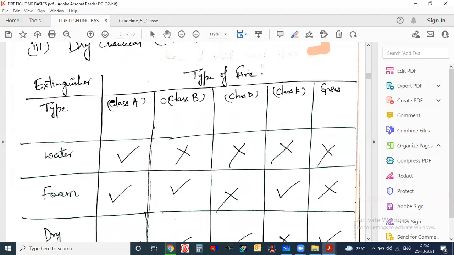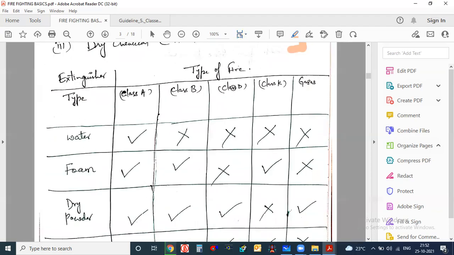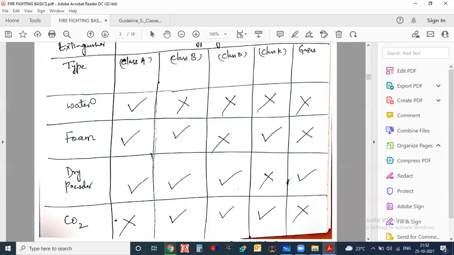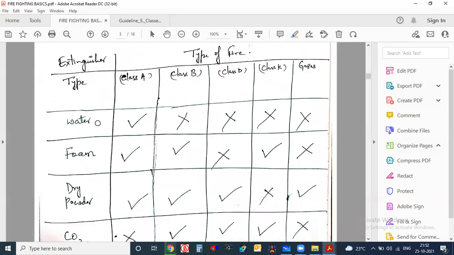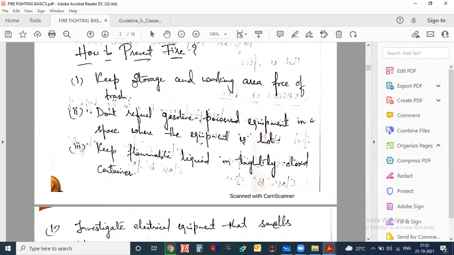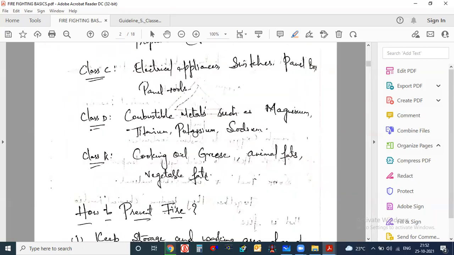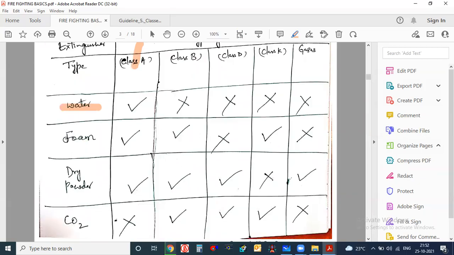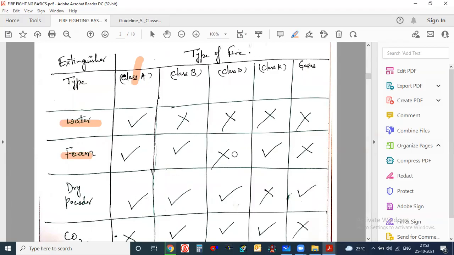Here they have given the type of extinguisher and the type of fire where you can use it. For example, if you go with the water type of fire extinguisher, you can use it on class A. Class A means wood, glass, combustibles, some plastics. If you go with the foam type of extinguisher, you can use it everywhere except class D and gases. Class D is nothing but metals. On metal, we cannot go with foam.